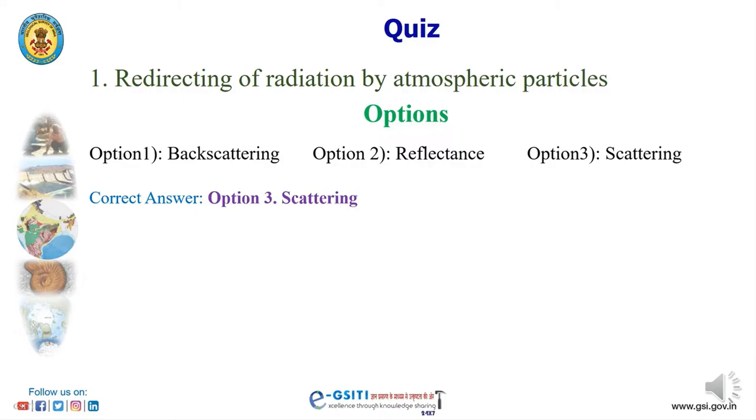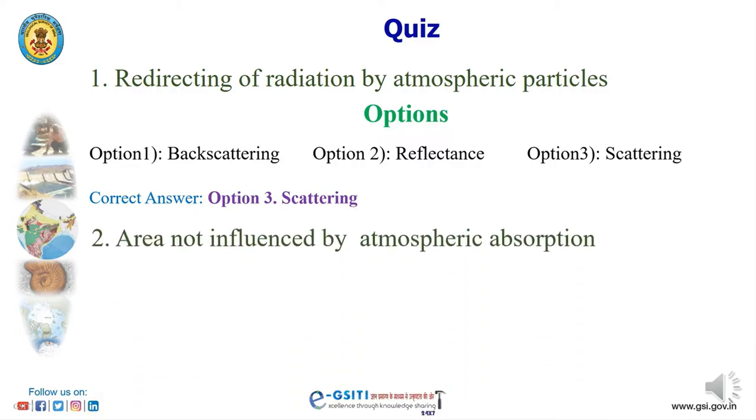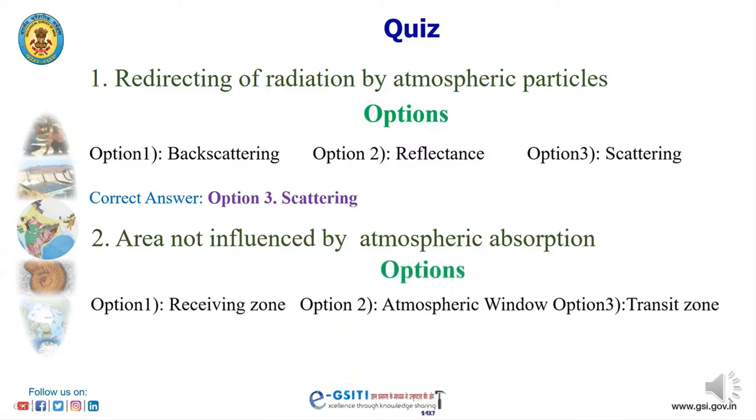We have another quiz. The area not influenced by atmospheric absorption is known as: option 1, receiving zone; option 2, atmospheric window; option 3, transit zone.